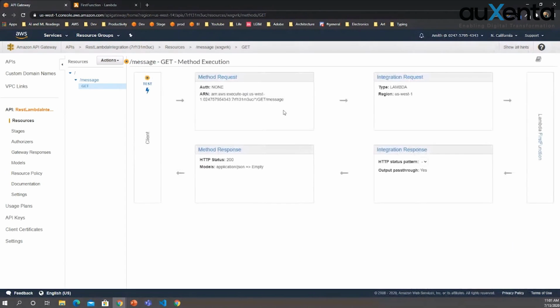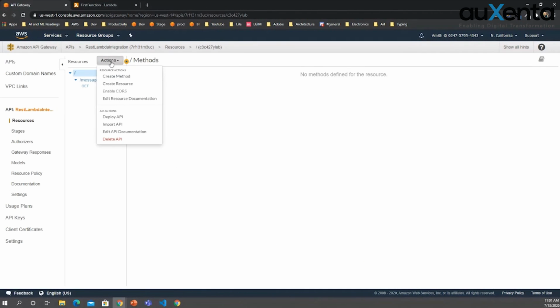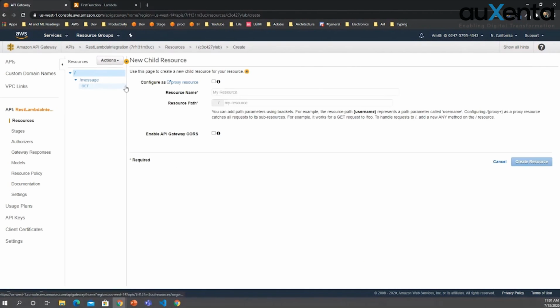Now I want to show you something else. I'll create another resource and I'll show you that. Lambda proxy.